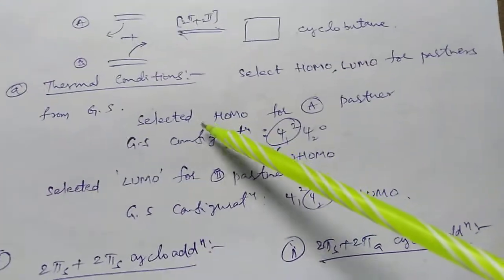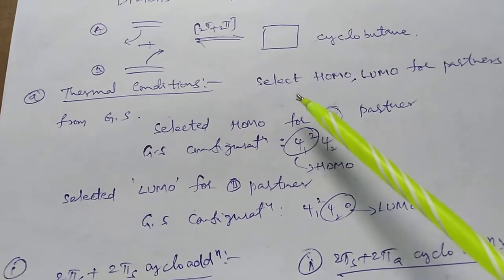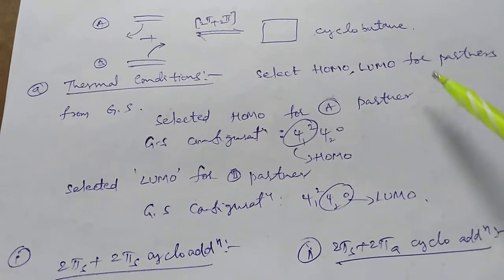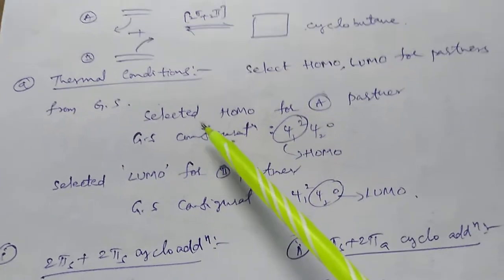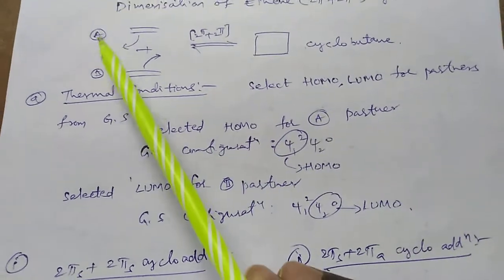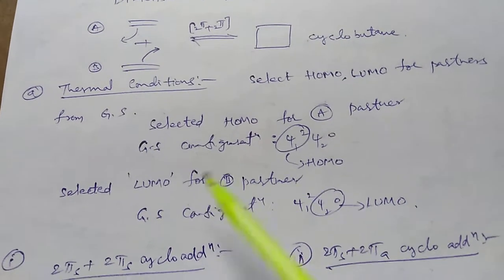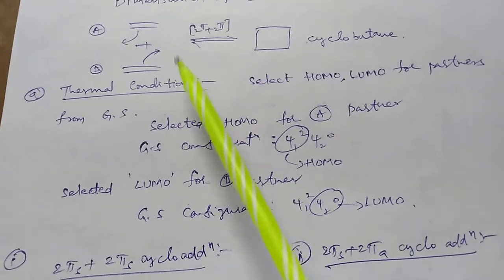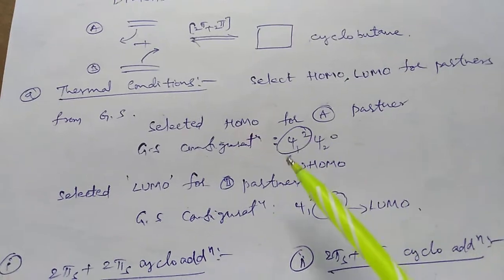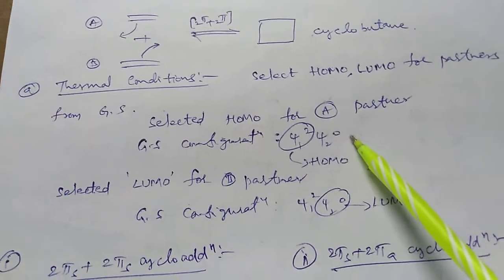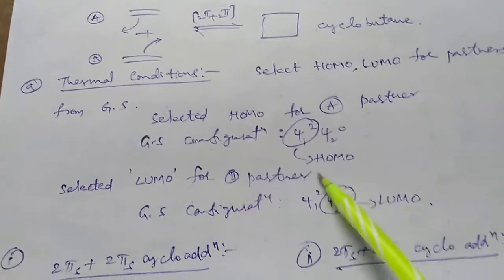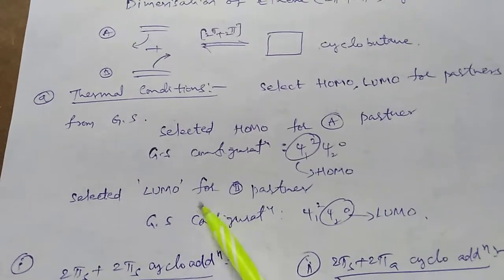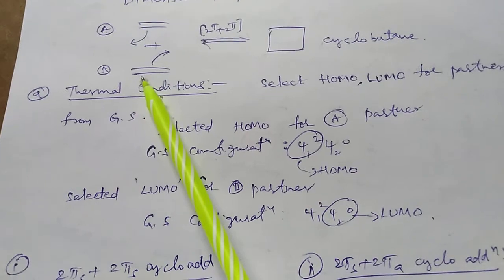For the thermal condition, first we have to select HOMO and LUMO for the partners from the ground state level. Selected HOMO for the A partner or reactant. The ground state configuration has 2 pi electrons, so we write psi1 squared psi2 zero, where psi1 is the HOMO. Selected LUMO for the second partner, the B partner.